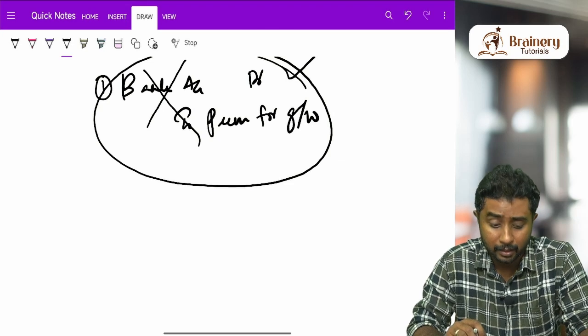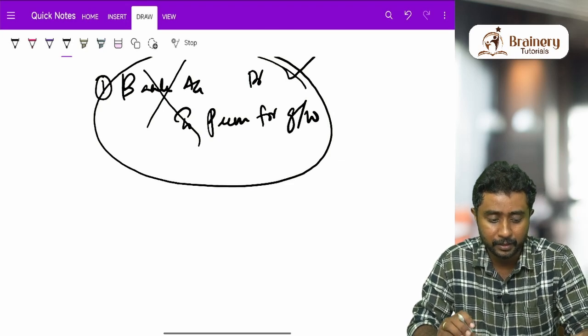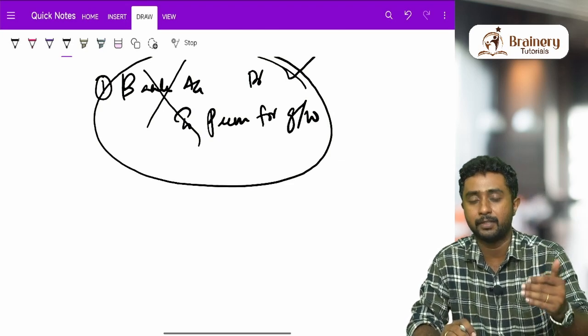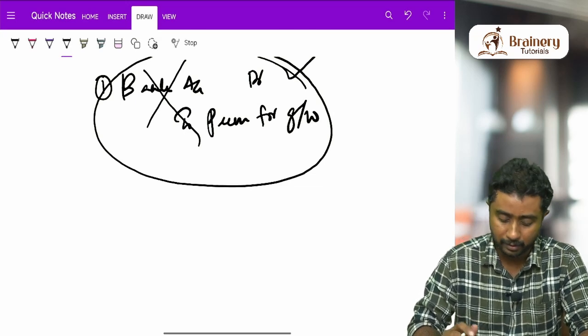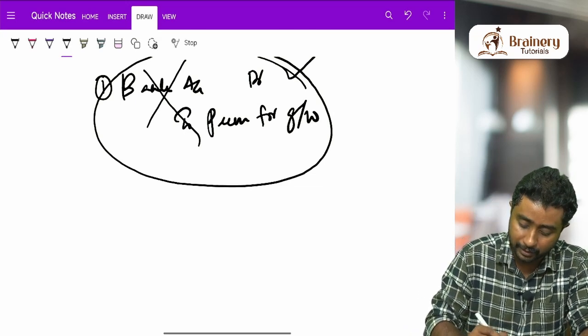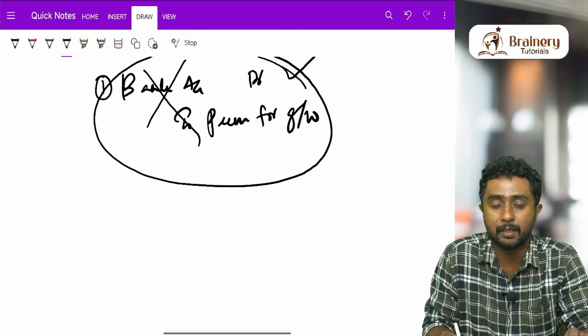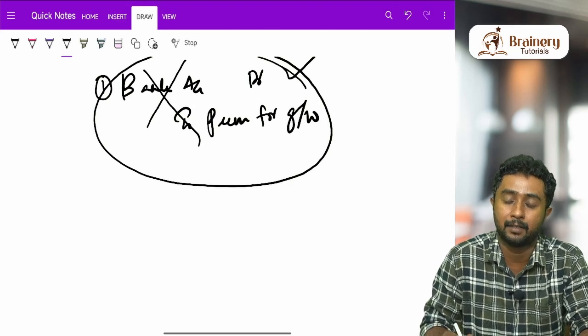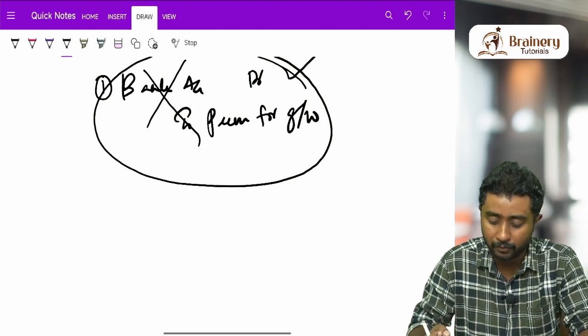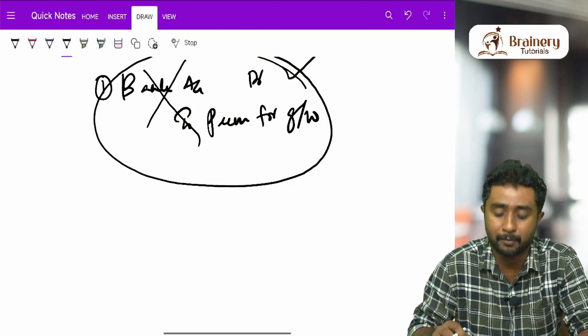So I'm not getting into that deeply. Basically, the meaning is that we have to share it with the sacrificing partner. For that, normally we would pass an entry: premium for goodwill account debit to sacrificing partners' capital account. I repeat, premium for goodwill account debit to sacrificing partners' capital account.